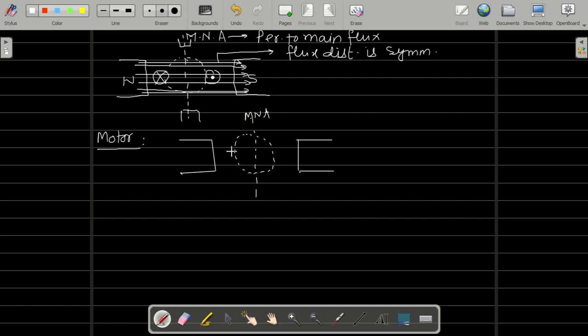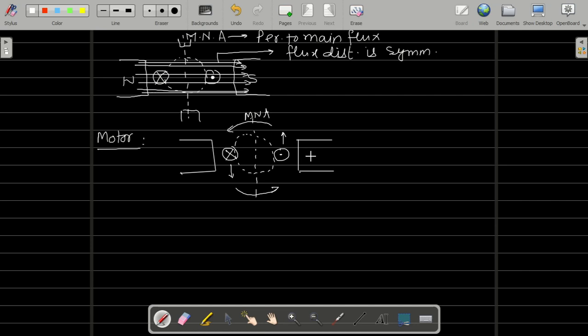Now, I am assuming this is a current carrying conductor. I am talking about the motor. Let us say it is a cross and this is the dot. So flux leaves the north pole, enters at the south pole, and it is a current carrying conductor like that. You can use Fleming's left hand rule. First finger indicates the field. Second finger indicates the direction of current. Then thumb will show the direction of motion. So this conductor will experience the force in this direction, and rotor will start rotating in anti-clockwise direction.